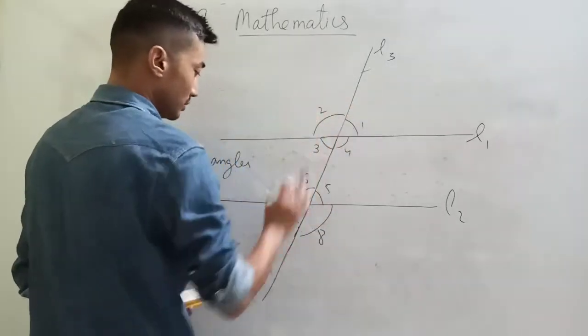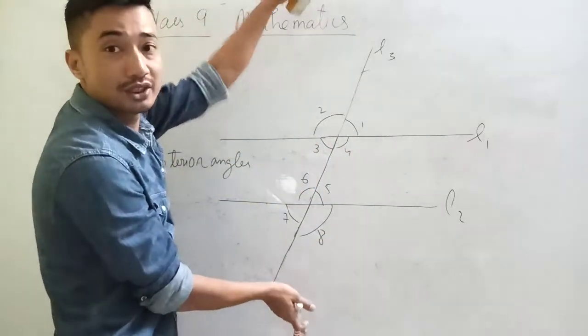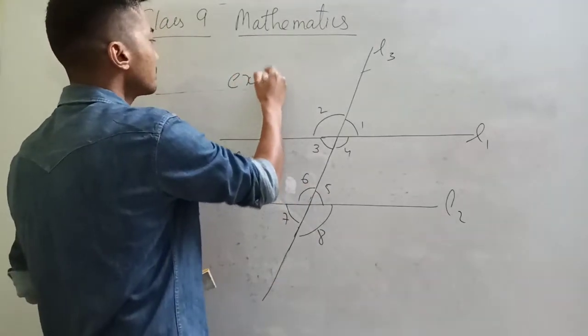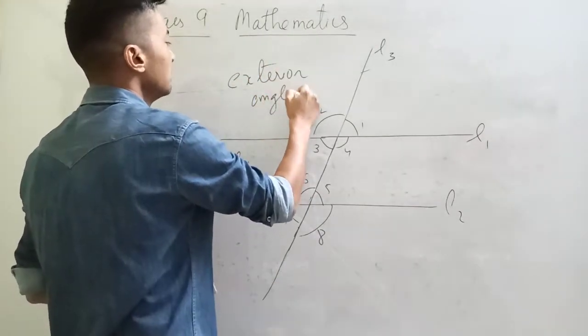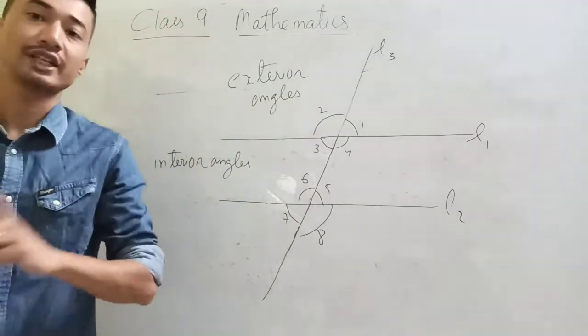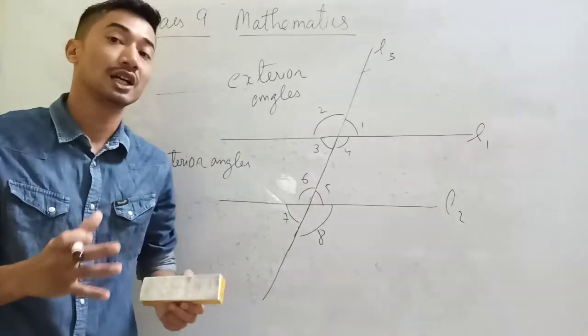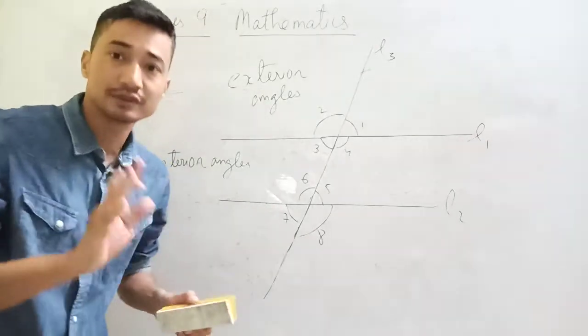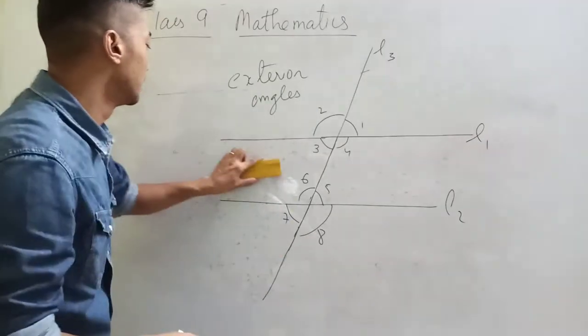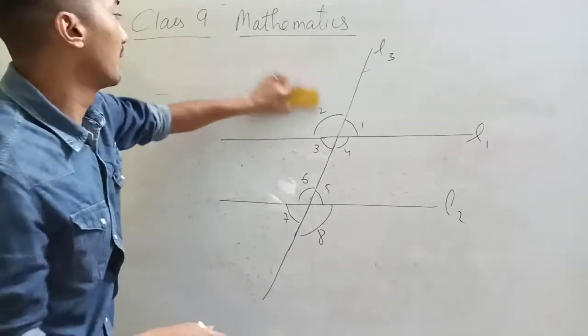And 1, 2, 7, 8 are on the outside. So they are called exterior angles. Okay, they are called exterior angles. All right. Now, clear? Interior, exterior, write it down.